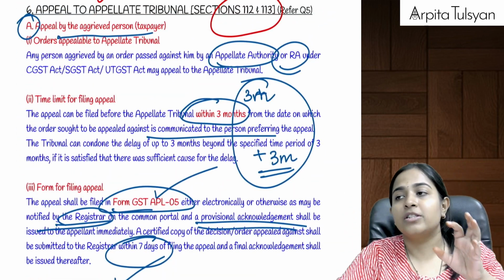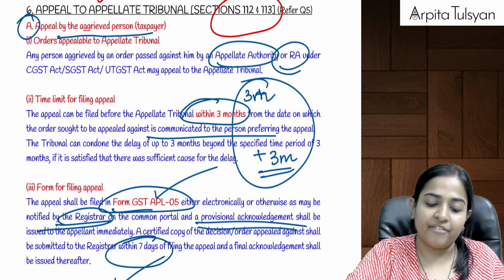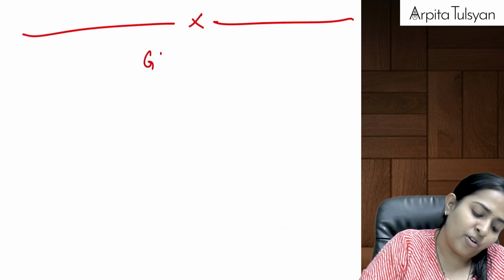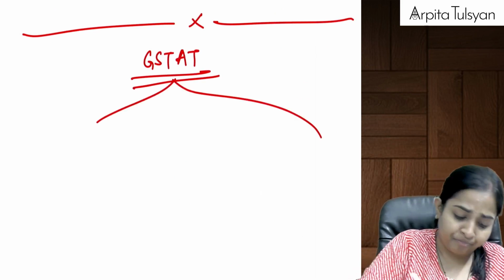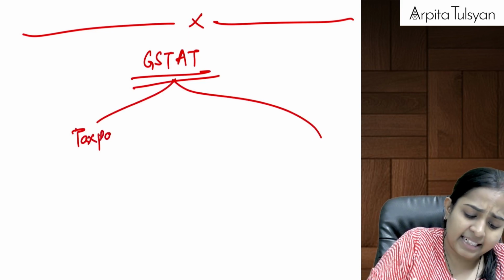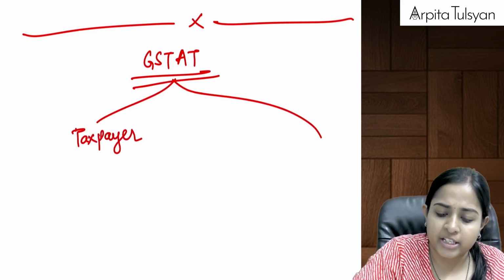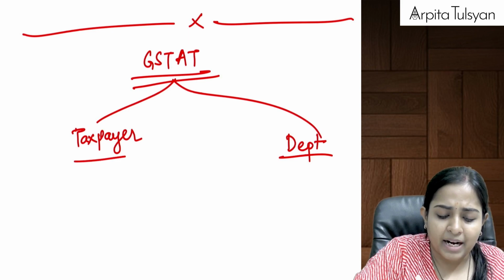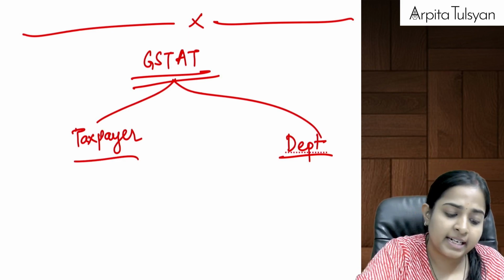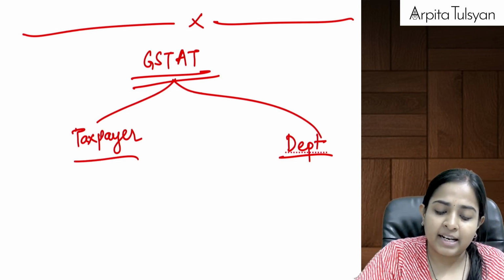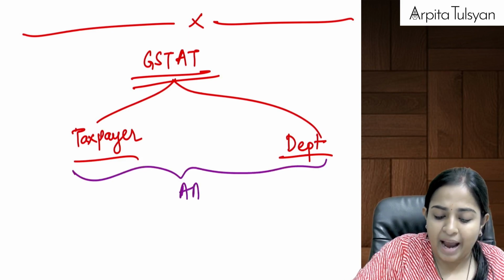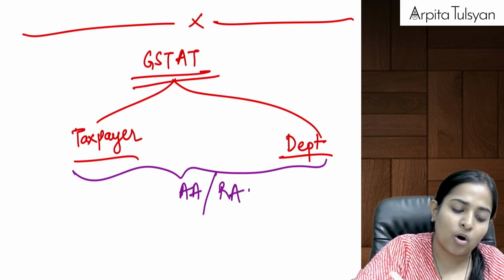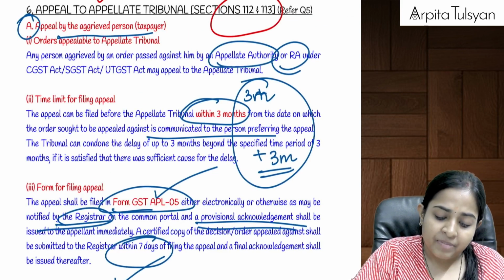Now, this was just the constitution of GST AT. We did not study anything about filing the appeal before GST AT. Now, can you tell me who can go and file the appeal before GST AT? Can we say either the taxpayer can go and file the appeal before GST AT, or even the department can go and file the appeal before GST AT? Whenever they are going and filing, against whose order can they go? They can go against the order of the appellate authority, or against the order of the revisional authority. Are you clear with this?